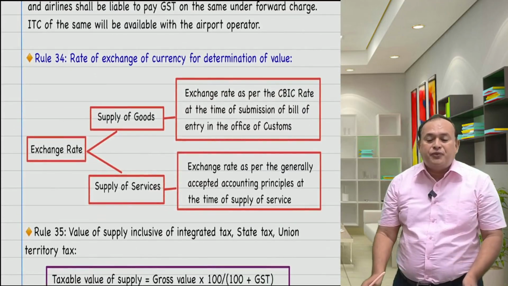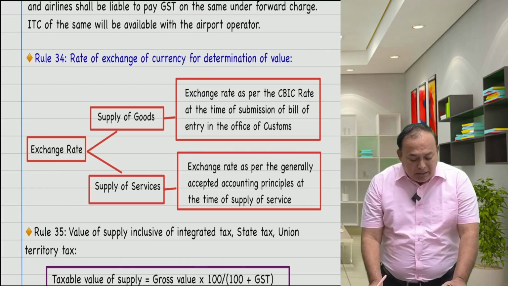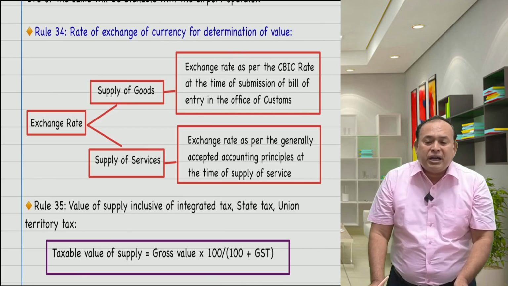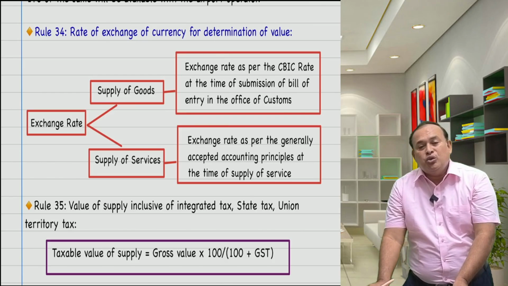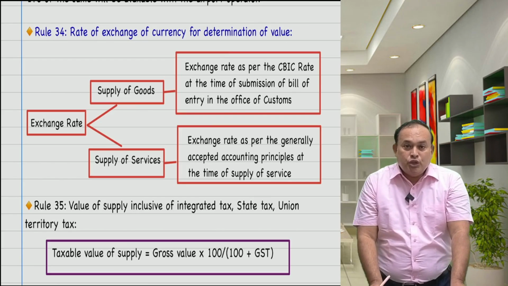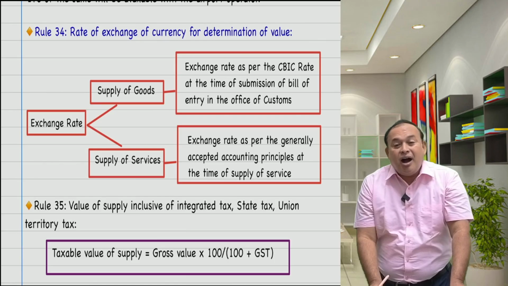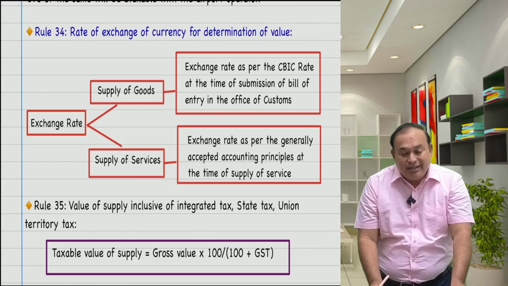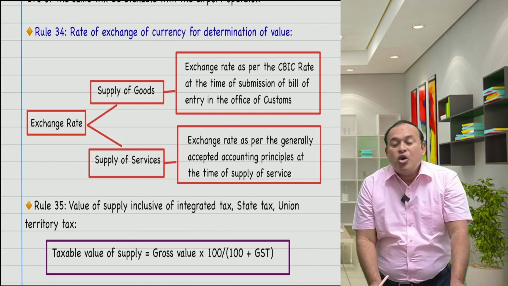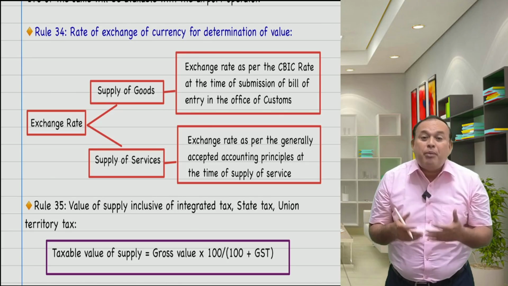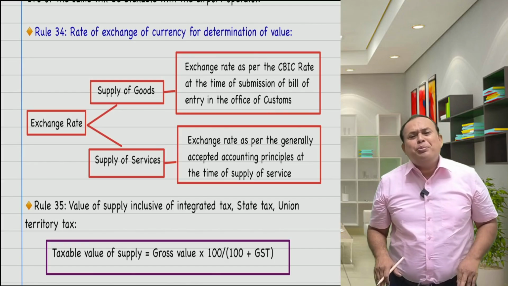Coming to Rule number 34, my dear friends. Rule number 34 talks about the rate of exchange of currency for determination of value in the case where you import goods, namely online money gaming, import of goods. Am I right? Yes. If that is the case, what is the exchange rate? Because the amount is denominated in foreign currency. Who is liable to pay GST?